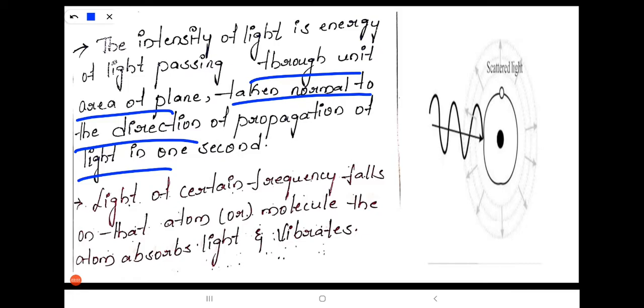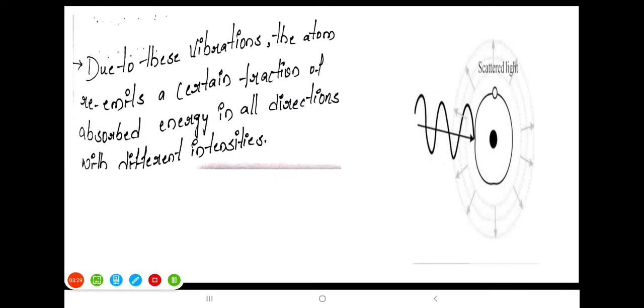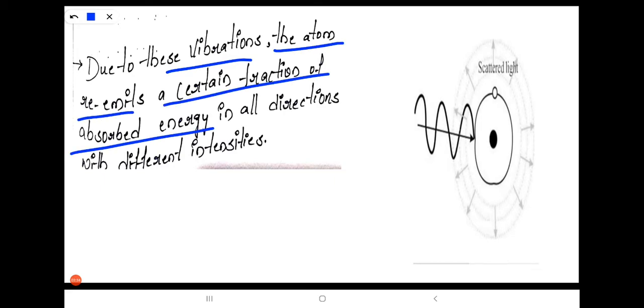Light of a certain frequency falls on that atom or molecule. The atom absorbs light and vibrates. So this is the incident light, which is absorbed by this atom, and it vibrates, and some part of the light is emitted in different directions. Due to these vibrations, the atom re-emits a certain fraction of absorbed light in all directions with different intensities.